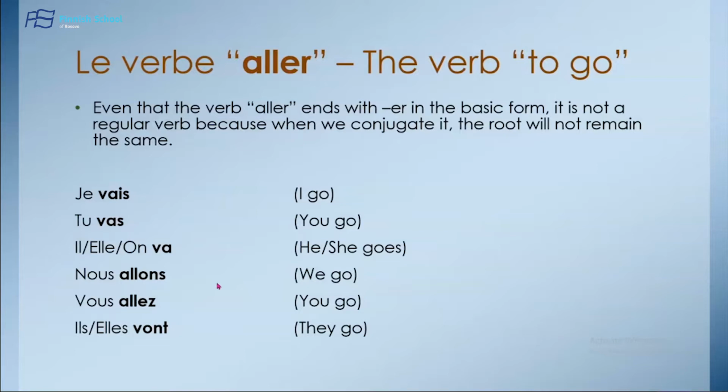So for this reason, the verb is not regular. We do not use the same endings that we have used before with other verbs, with the verbs parler, chanter, adorer, aimer, habiter. All the verbs that we have learned before were regular. So this verb is irregular. In this case, since we don't use the same endings, it means that we have to learn it by heart because in each person it is different. So the verb aller.